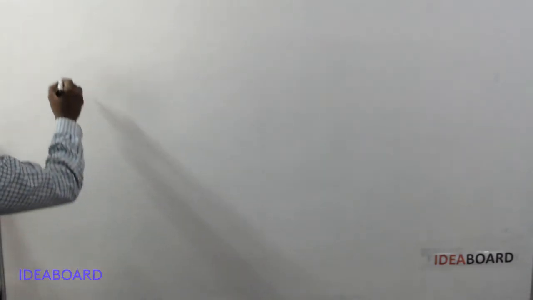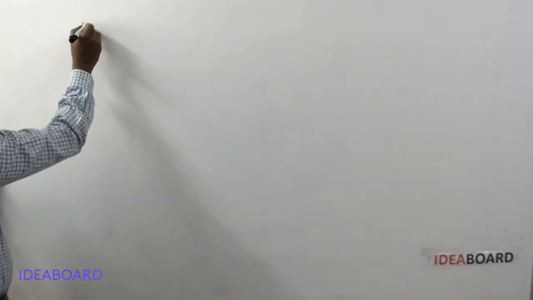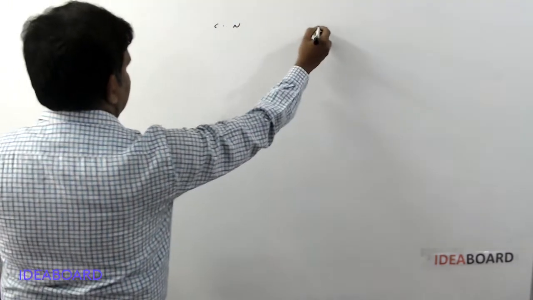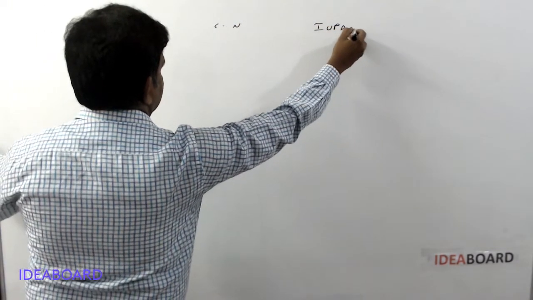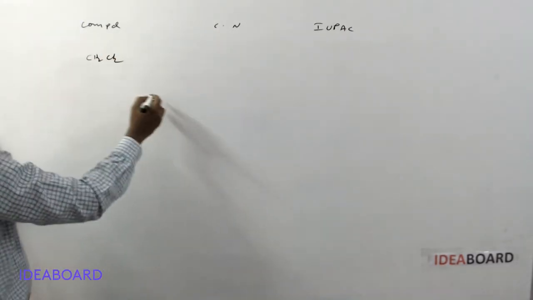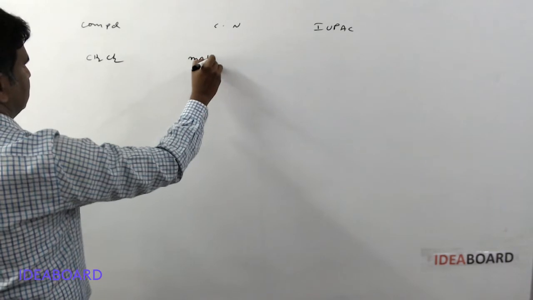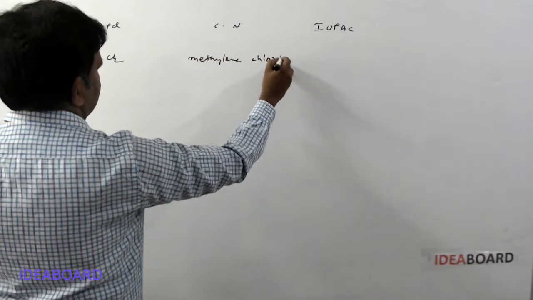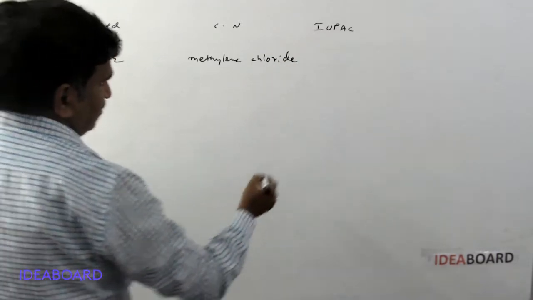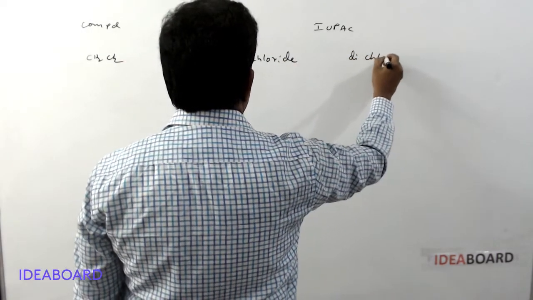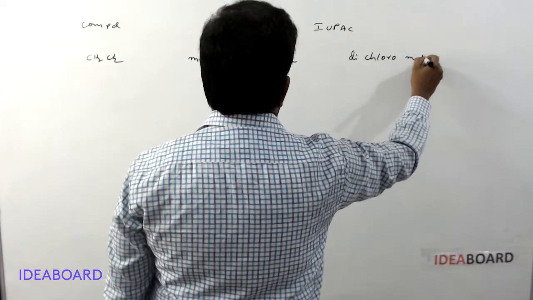The next compound, common name, IUPAC name. Here the next compound is CH2Cl2. This is called methylene chloride. IUPAC name is dichloromethane.